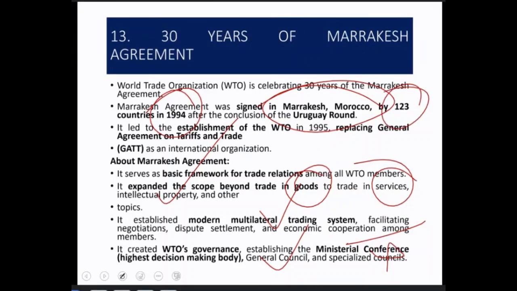123 countries, and it replaced what? It replaced the GATT, which covered only goods. It expanded the scope to services and intellectual property rights. Okay, so this is important. You should try to remember at least 2-3 points also from these particular current affairs course economics topics.